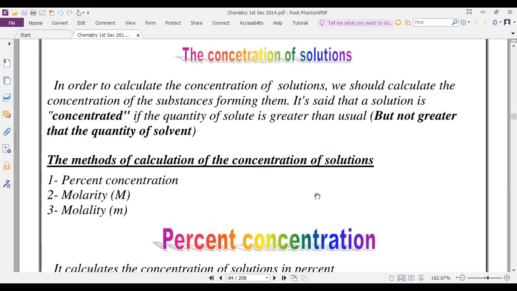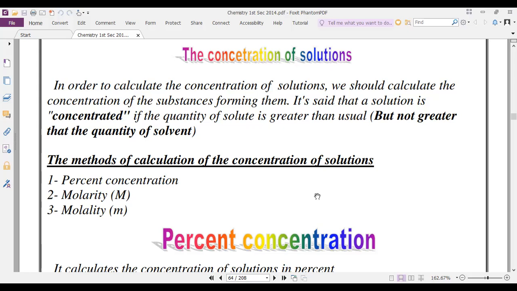Okay, if you get two cups, each of them has 1 liter of water, right? In the first cup, you add 20 grams of sugar, then mix stirring. And in the second cup, you will add 50 grams of sugar, then mix stirring. Which cup will be more concentrated than the other? The second one. Why? Because it contains more sugar grams.